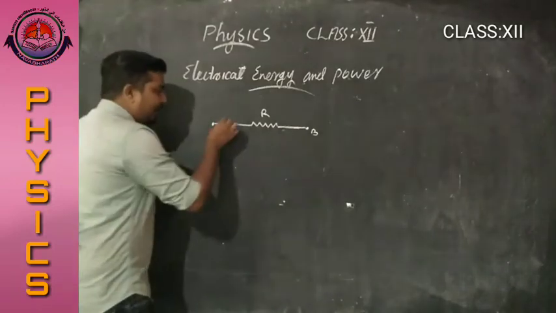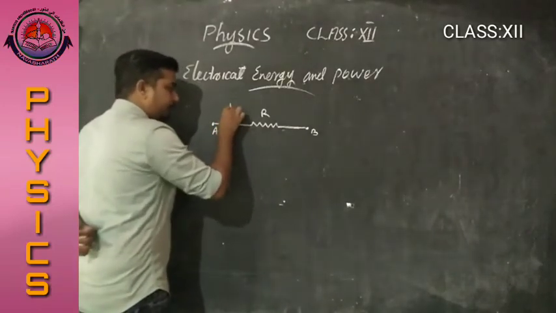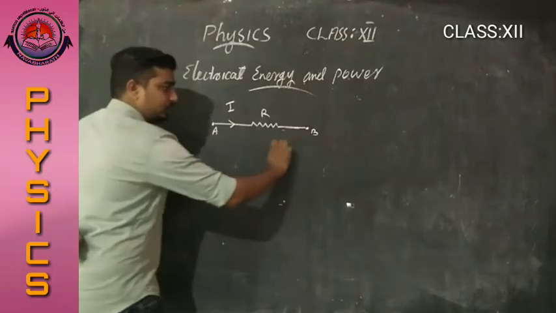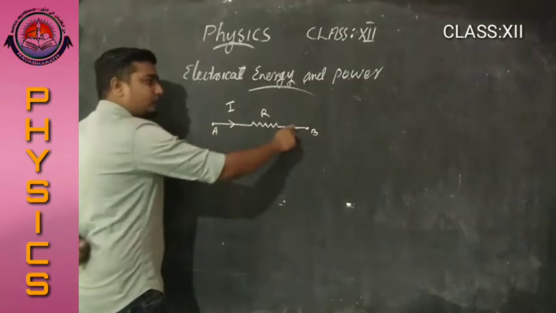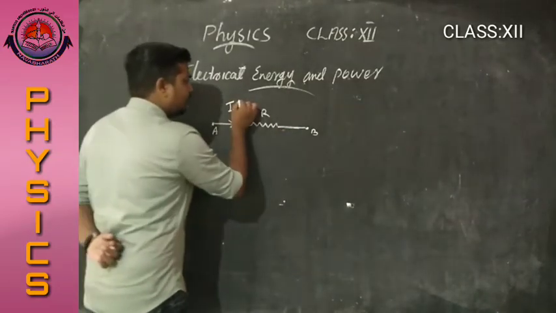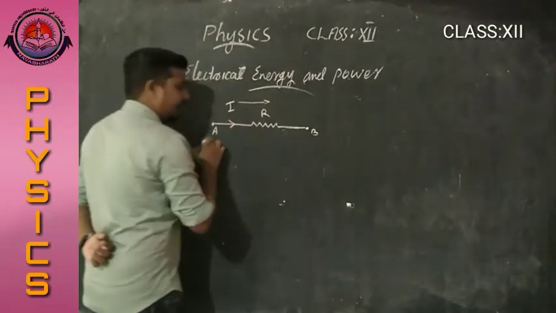Okay, and a current I is flowing through this conductor from A to B. That is, the current is flowing in the direction A to B.